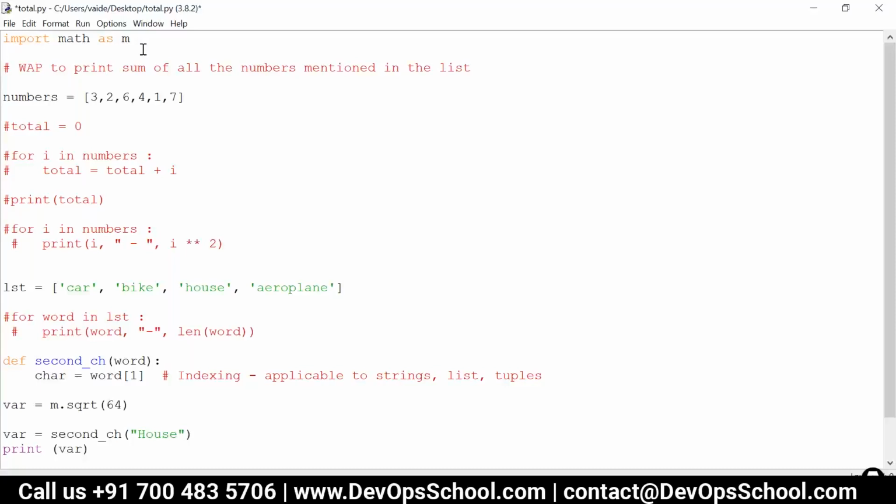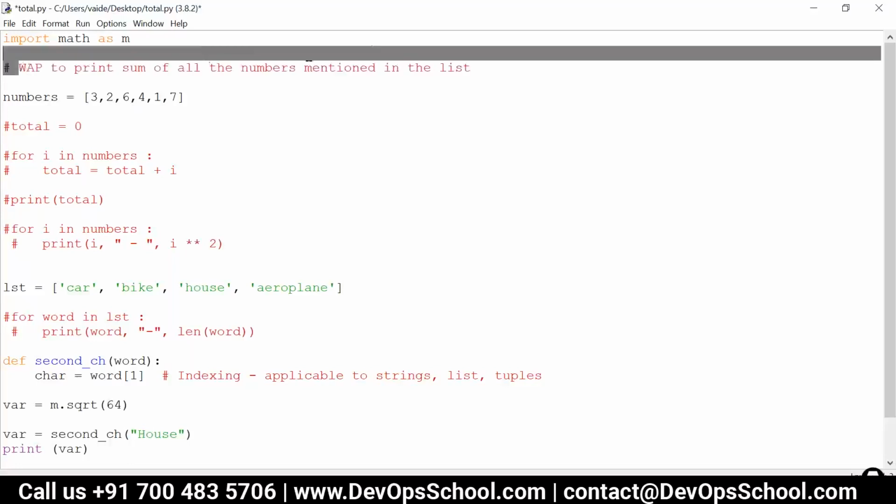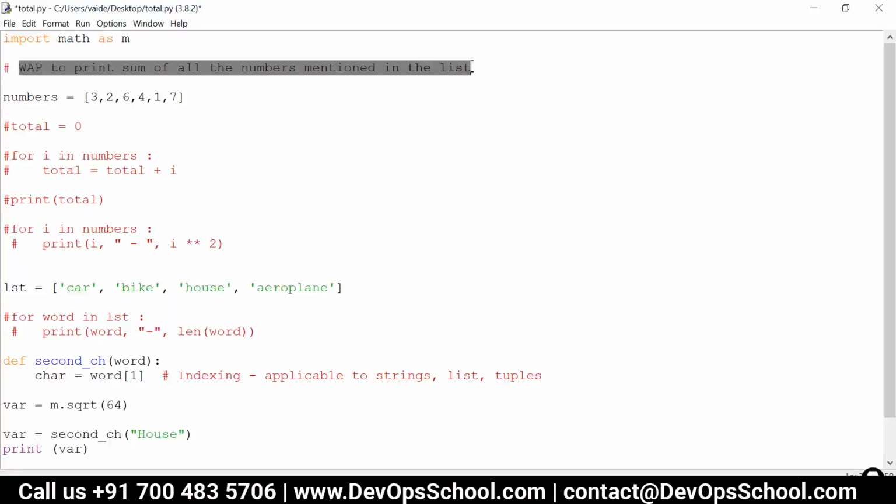Then you can define what exactly this particular file is doing. You can write the description in the form of a comment. Again, it is optional, but it gives a good idea to a person who is reading your code.